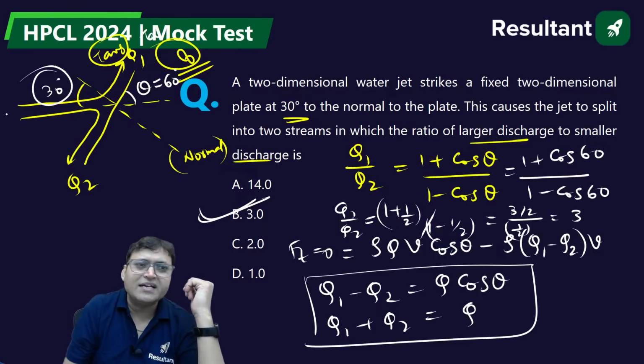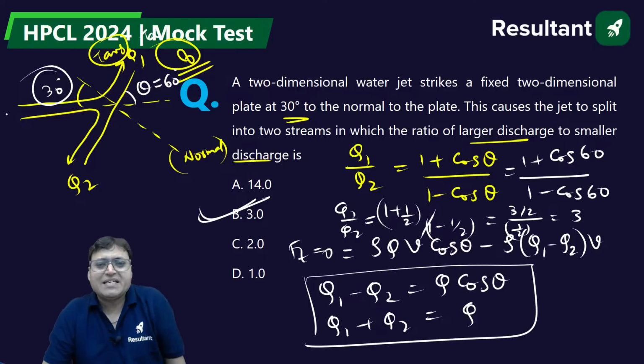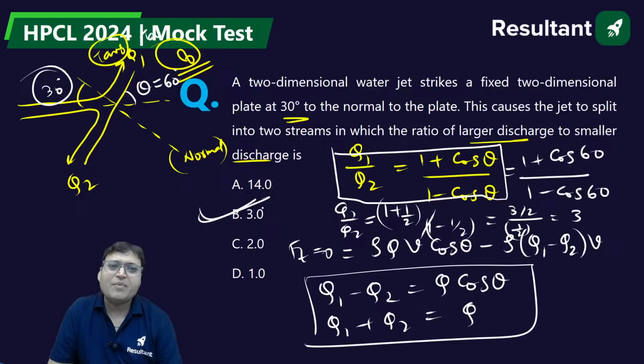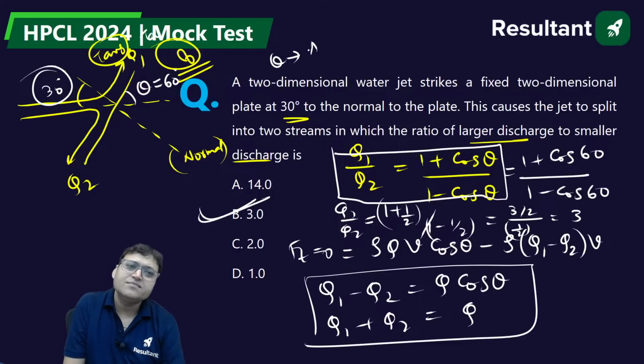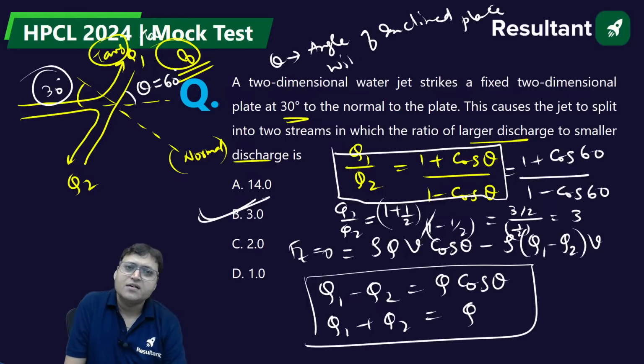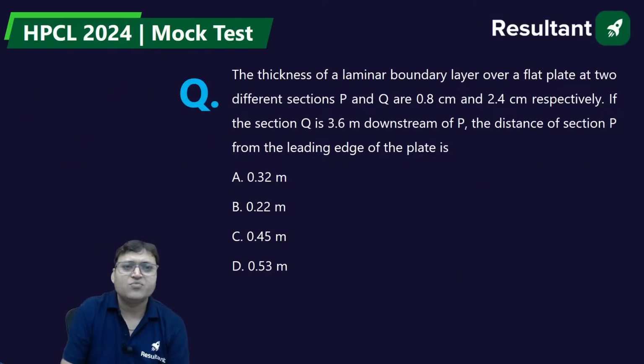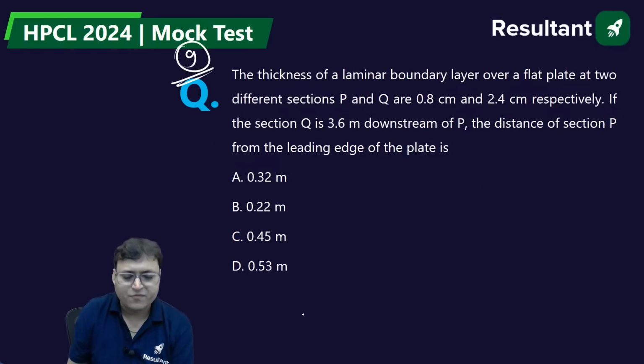Do not use 30 degrees. Theta will be 60 degrees. If you are using this formula, always remember theta is the angle of the inclined plate with the initial flow direction. It is the angle with the initial flow direction. Yes. Let us move to question number 9 from fluid mechanics, boundary layer theory.